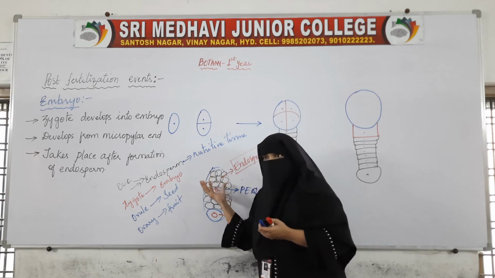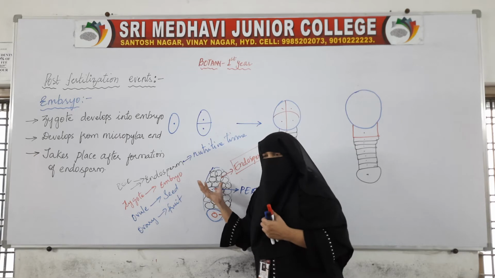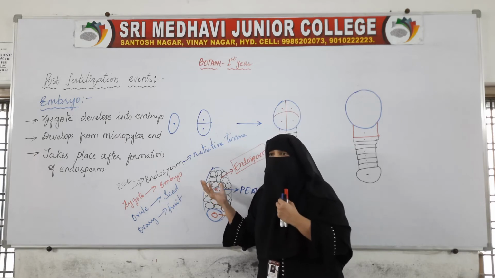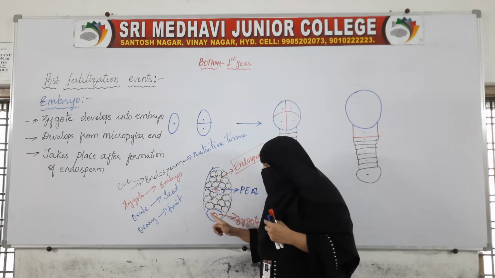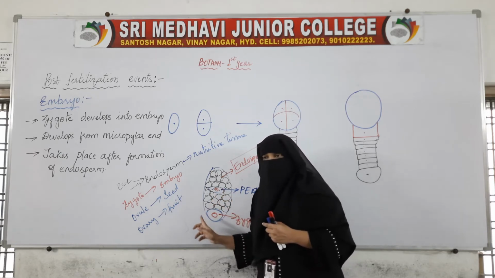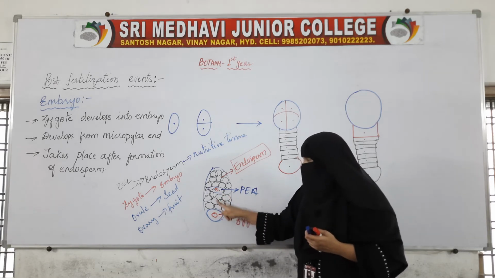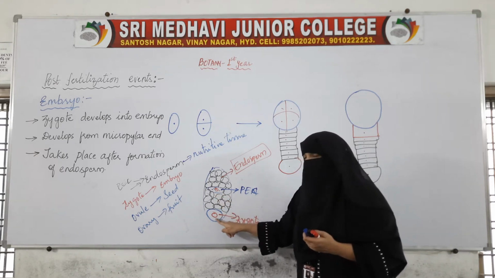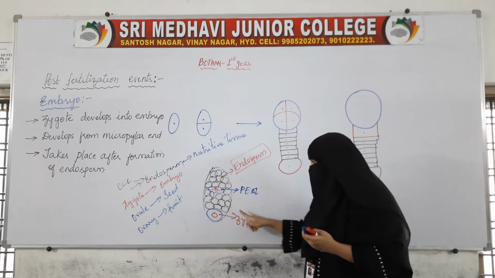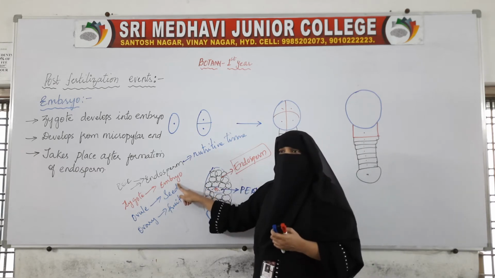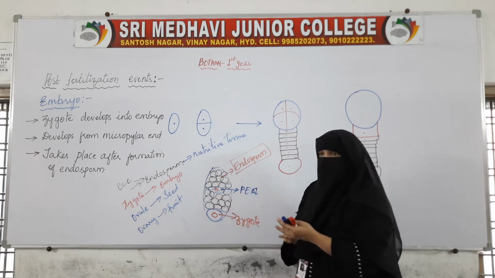So first nutrition is made. Now when the nutrition is available, the zygote develops. By taking the nutrient from the endosperm, the zygote starts developing. So the zygote develops into embryo, and here this is the embryo sac.